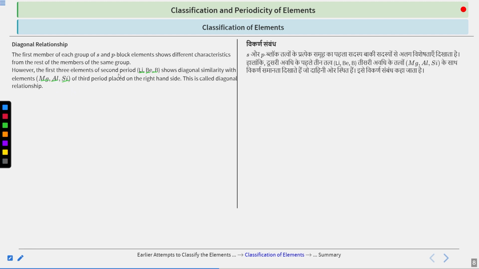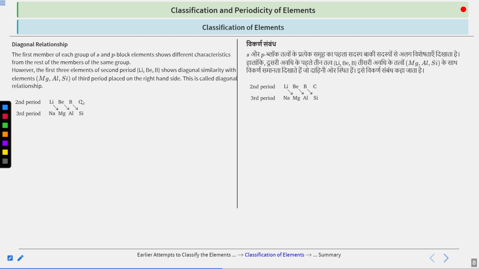Okay, so lithium shows similarity with magnesium, beryllium shows similarity with aluminium, and boron shows similarity with silicon. And this is called diagonal relationship. So this is very, very important for your exams.